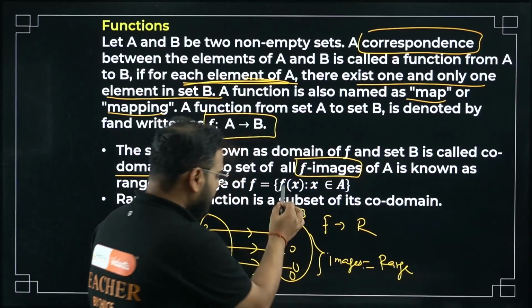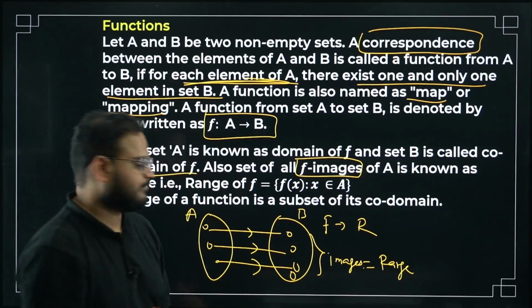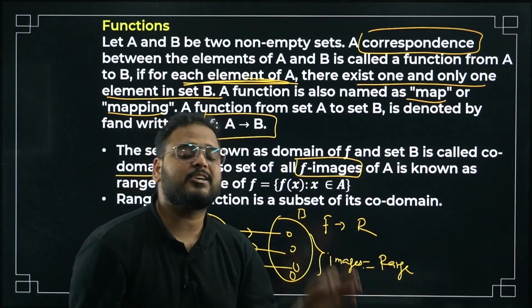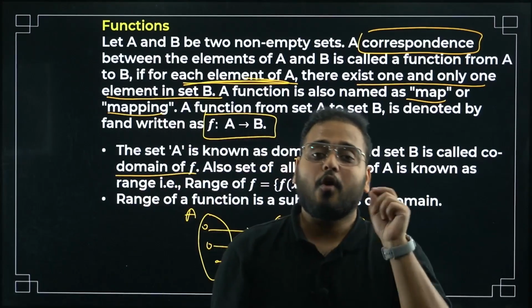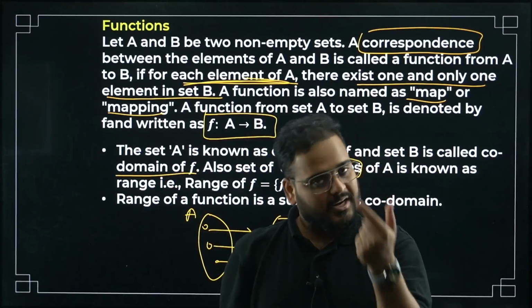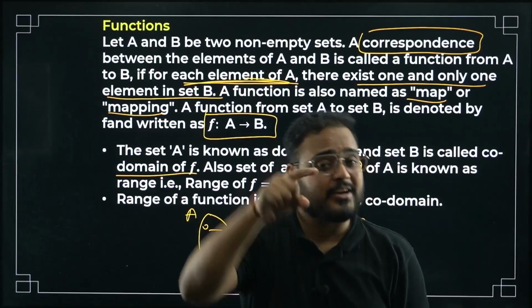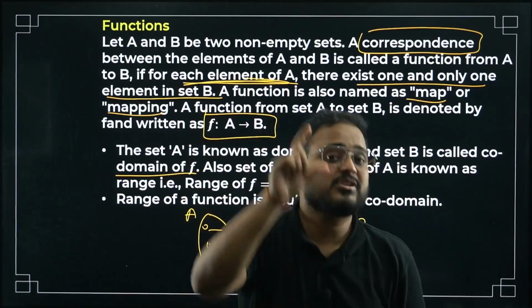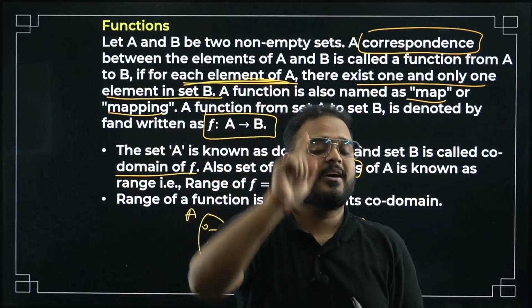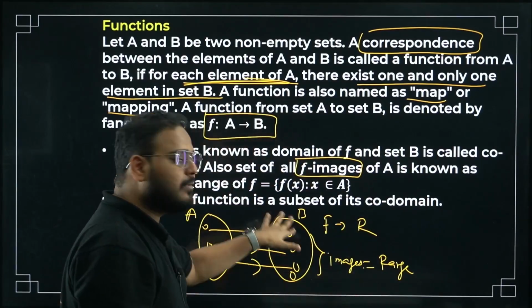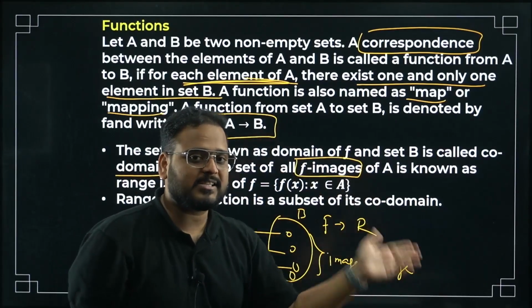Let's say an element is left. If you include that also, it will become the codomain. If you make a set of only the images of the elements from the domain, it will make the range, but the entire set B will be the codomain. Range is a subset of codomain.